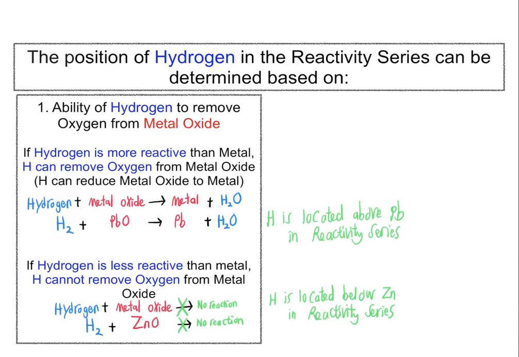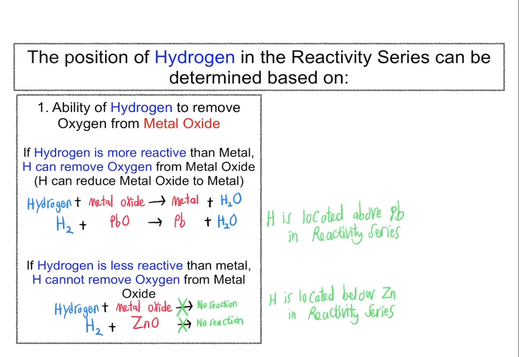In other words, hydrogen is able to reduce the metal oxide to its metal, while hydrogen itself is oxidized to water. On the other hand, if hydrogen is less reactive than the metal, hydrogen is unable to remove the oxygen from the metal oxide, so no reaction will take place.